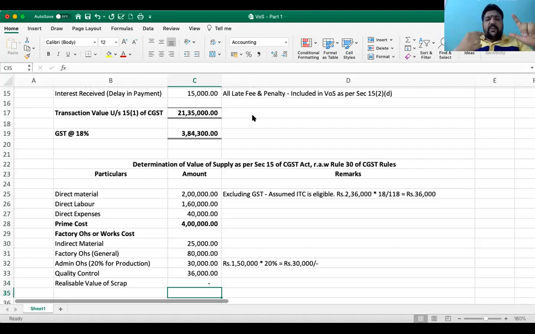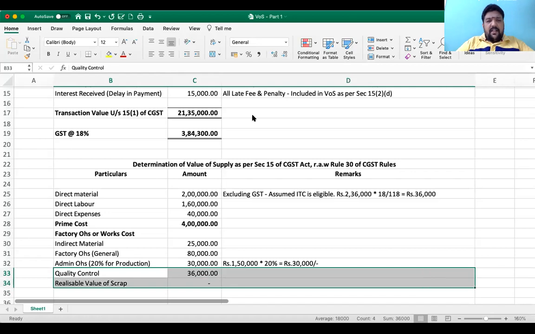Maybe it should strike us that quality control should be added. That might be the one difference. Indirect material, I don't find any difference at all. All of you would have had it. But this quality control and realizable value, in my view, are the tricky areas in this problem. I don't find anything other than this as something special in this problem. Yes.